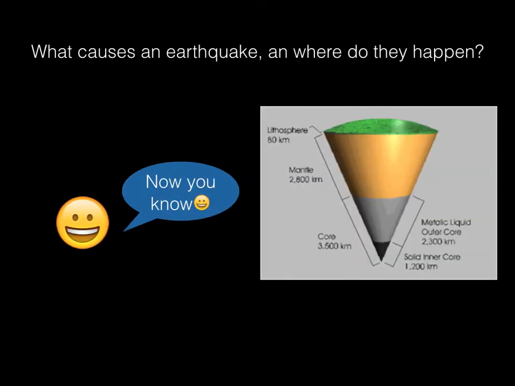What actually causes an earthquake and where do they happen? The Earth has four major layers: the inner core, the outer core, the mantle, and the crust. The crust and the top of the mantle make up a thin skin on the surface of our planet, but this skin is not all in one piece. No, it is made up of many little pieces, like a puzzle, covering the surface of the Earth. Not only that, but these puzzle pieces keep slowly moving around, sliding past one another and bumping into each other.